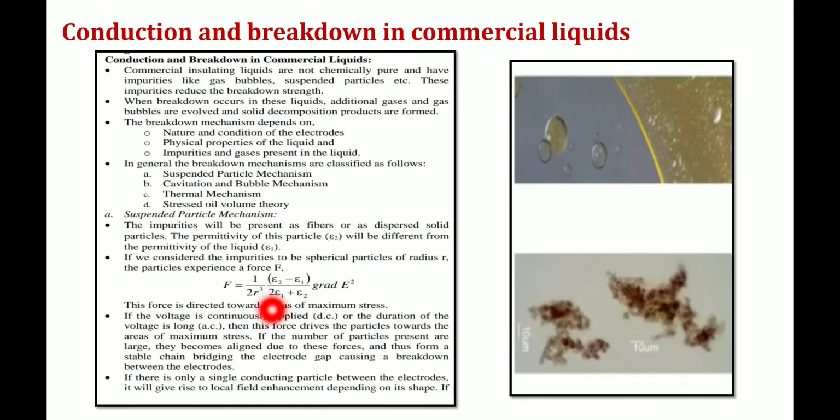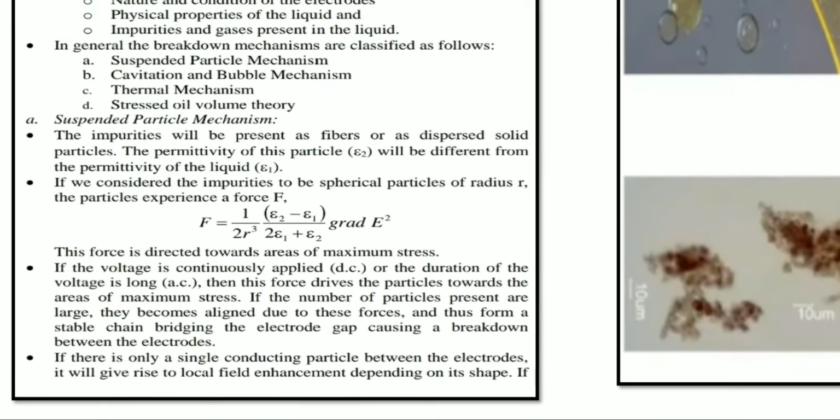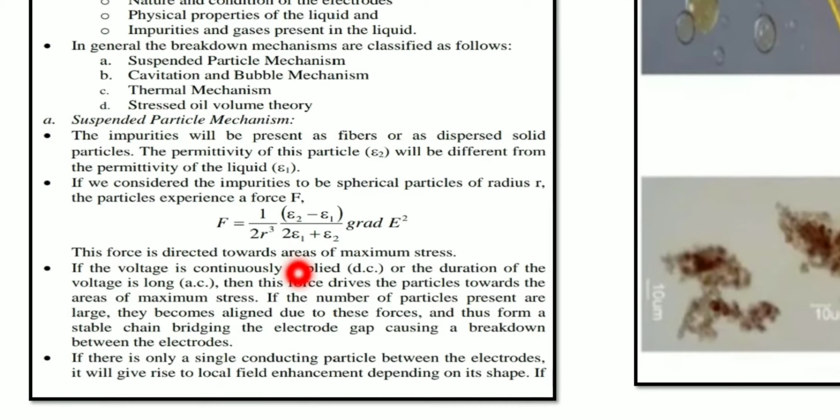Next, suppose you keep on applying the voltage continuously to this kind of system, what will happen? If the voltage is continuously applied, DC, or if the duration of the voltage is long, AC we can apply, then what will happen?